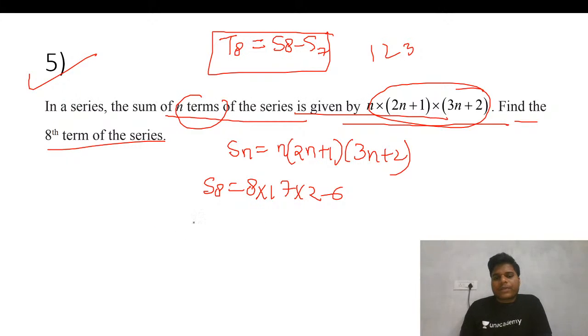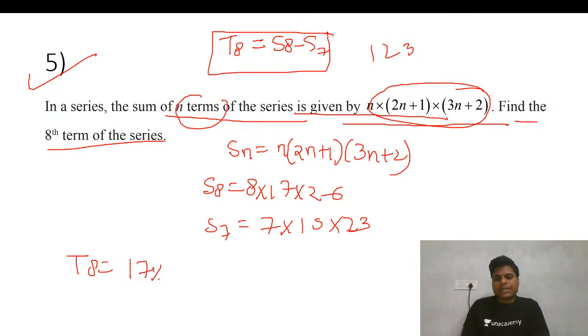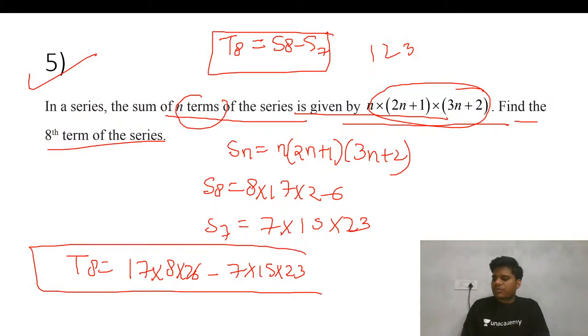After that, S7 is 7 into 21 and 23. Now your T8 will be 17 into 8 into 26 minus 7 into 15 into 23. Now just solve this thing, you will get your answer. In the CAT you definitely have a calculator, you can use that to get the 8th term. Any doubt, just let me know. I hope this is clear.